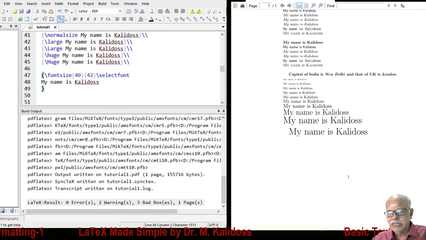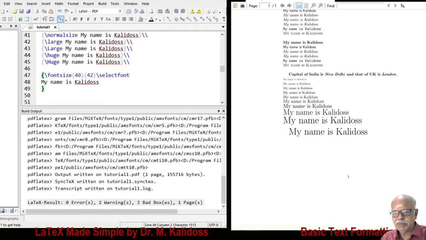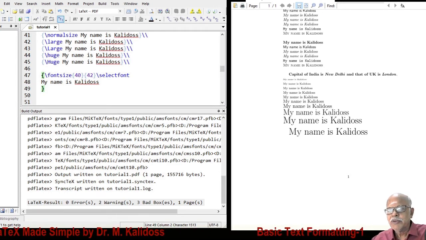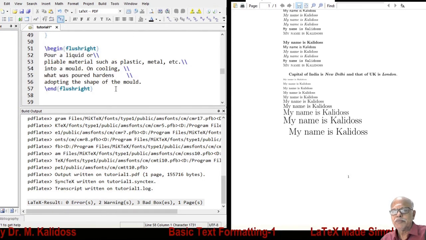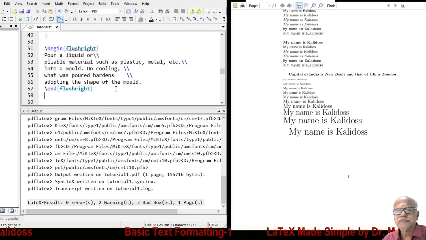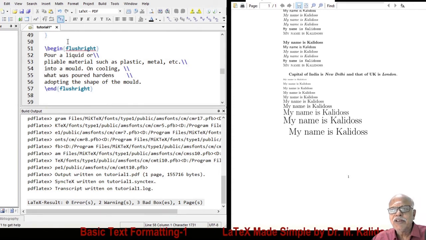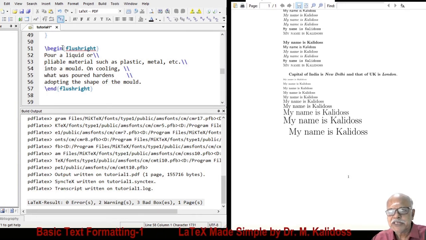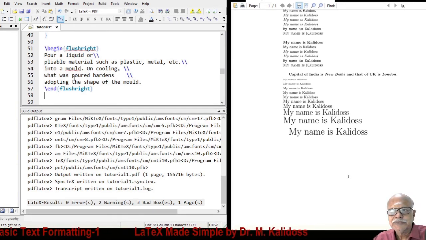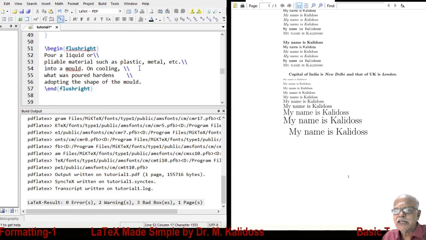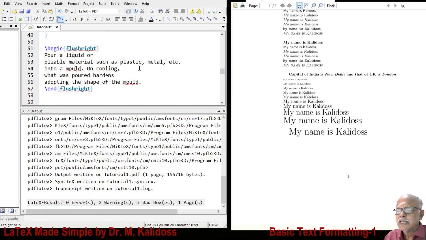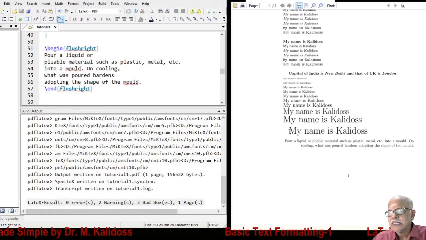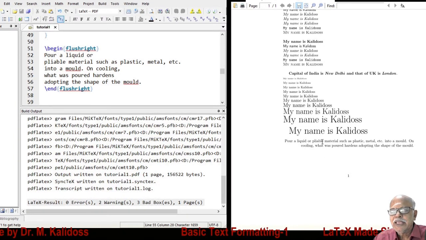Now, next I would like to take up something. Now say, between the environment flush right, you type something here. And remember, unless you give this, if you compile, in the output there will be no noticeable difference.